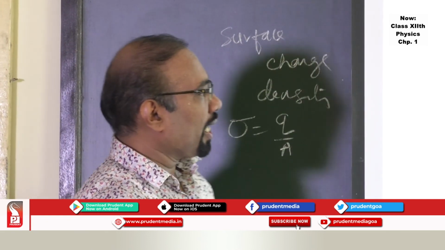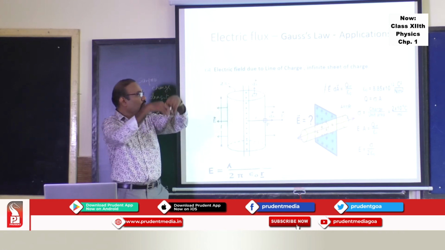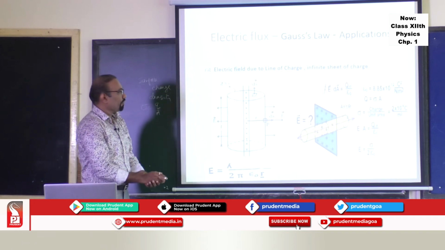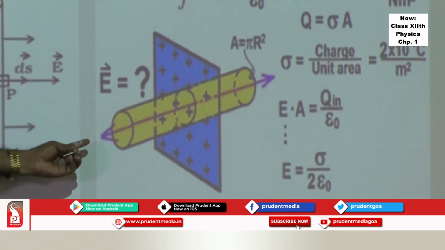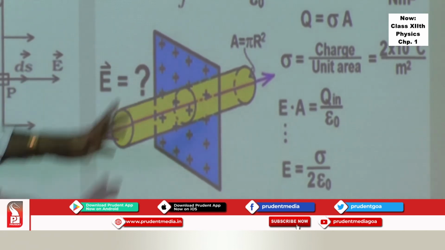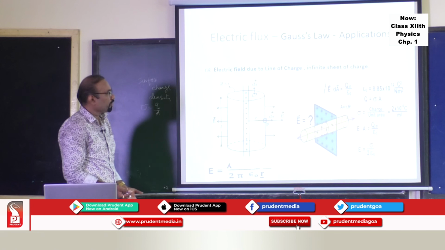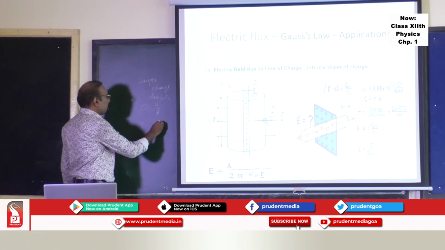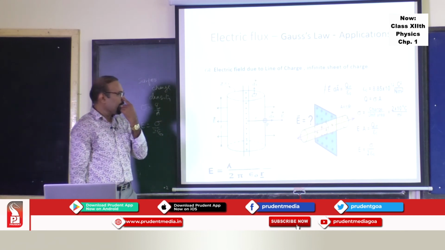So here we construct a Gaussian cylinder. Since we cannot enclose a whole infinite sheet of charge inside a surface, we construct a Gaussian cylinder, and take the contribution of flux from each surface, curved surface and end faces. The curved surface will give you 0 contribution, and finally you will get the electric field as sigma upon 2 epsilon 0, where sigma is the surface density of charge.